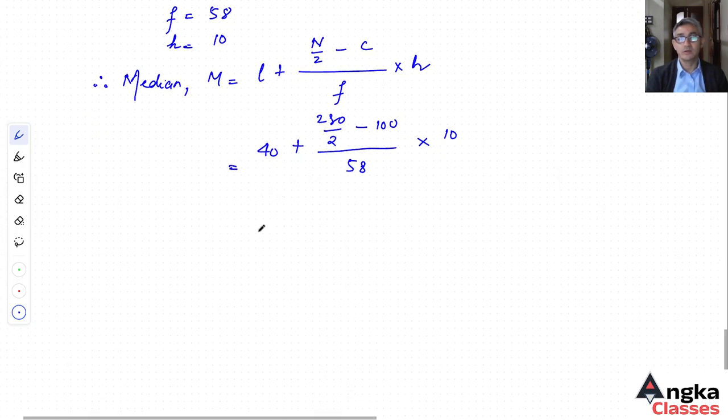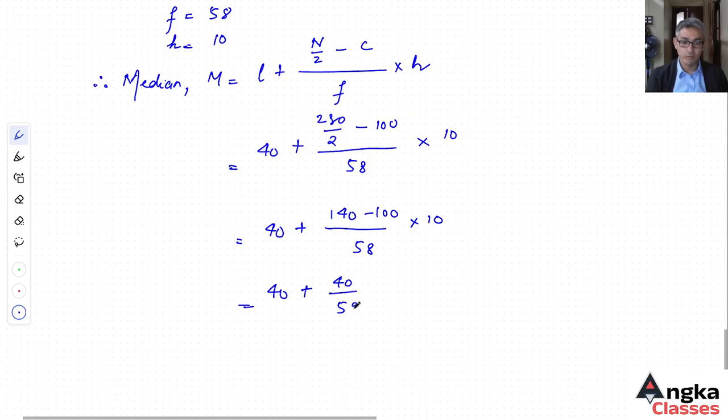Let us continue the calculation: 280 divided by 2 is 140, minus 100 is 40, upon 58 into 10.